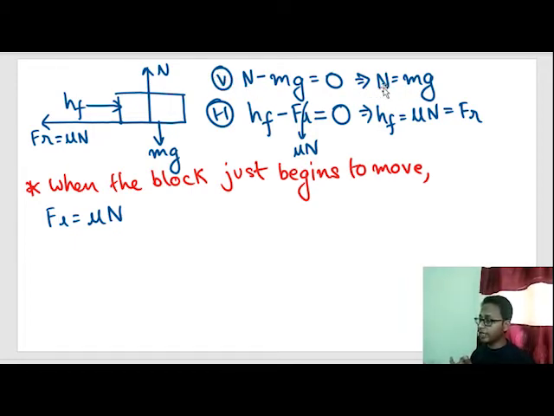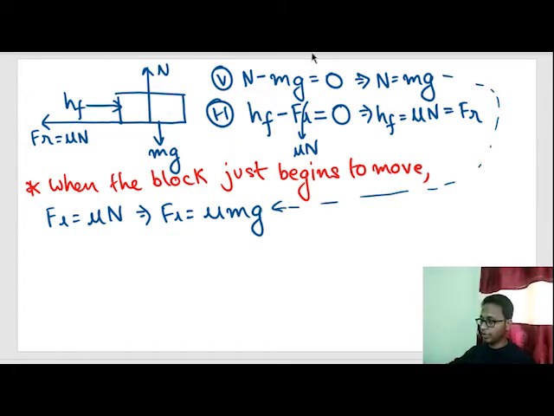The value of N is mg. So can I substitute N by mg? Mu mg. This N is substituted by this mg from out here.